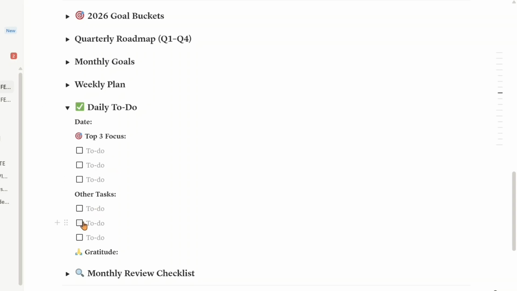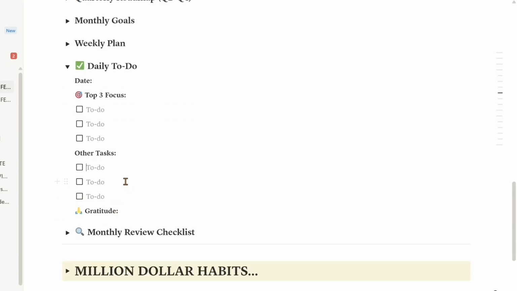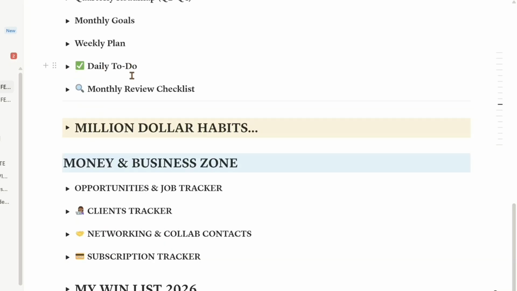These are 3 things I might be focusing on. Now, for other tasks, I might be focusing on things like admin tasks, like responding to comments, responding to DMs, checking my analytics. Those are admin tasks that I will be focusing on. I'm just giving you a practical example of what this would look like for me, so you can use it in your own situation. So that's it, top 3 focus and other tasks. Also, I added gratitude here because I want to be intentional about the things I am grateful for. Okay, so that's it for the daily to-do.